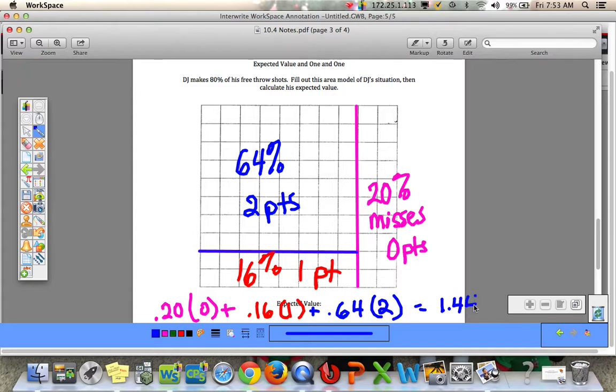And what that means is, on average, if he played this one-and-one situation many times and took all of his points and divided by how many times he played, he would on average shoot about 1.44 points per game, so a little bit more than almost 1.5 points per game.